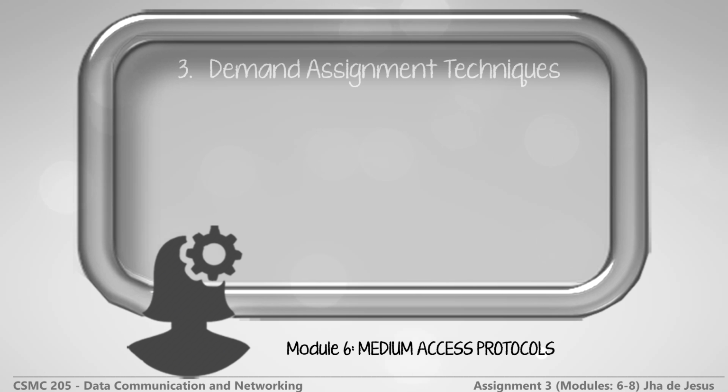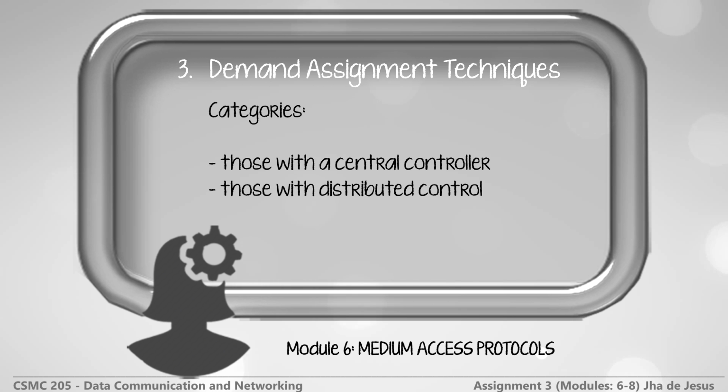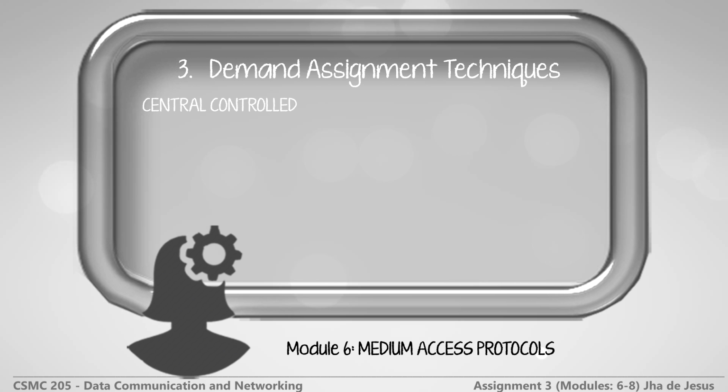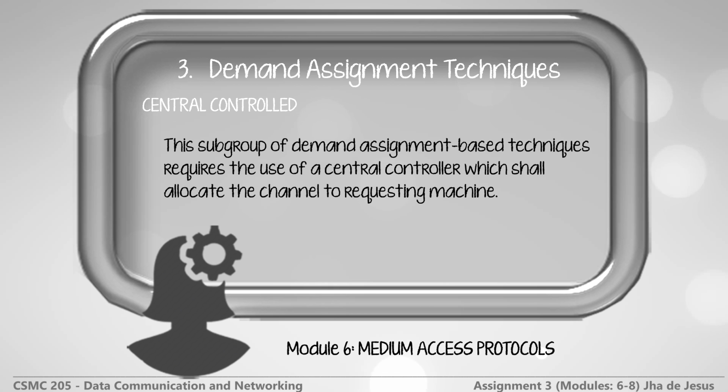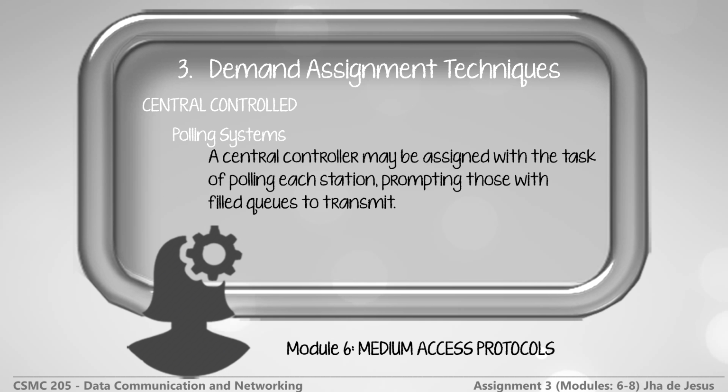The third technique is the demand assignment technique. Demand assignment techniques allocate the channel based on the requirements of the stations contending for the channel. Demand assignment techniques fall in one of 2 categories: those with a central controller and those with distributed control. Central controlled: this subgroup of demand assignment-based techniques requires the use of a central controller, which shall allocate the channel to the requesting machine.